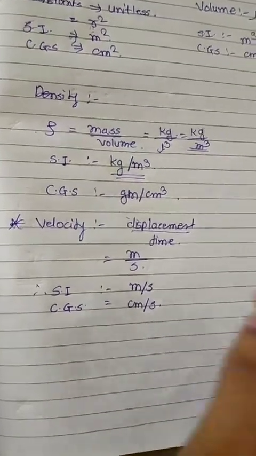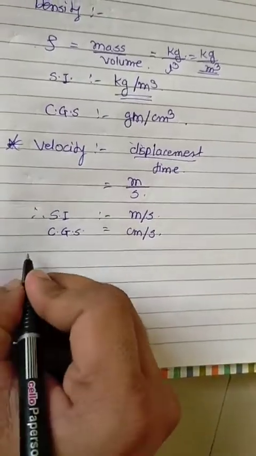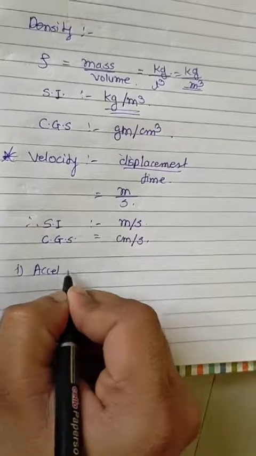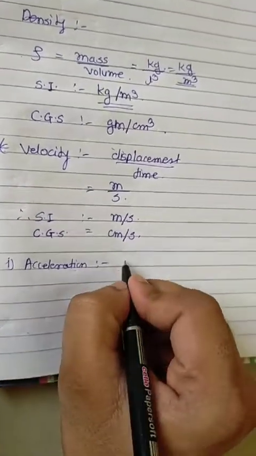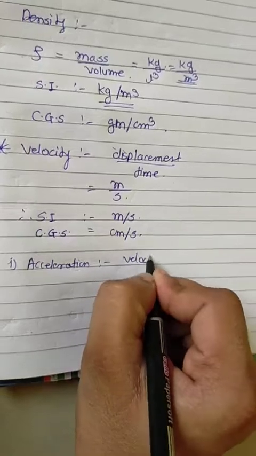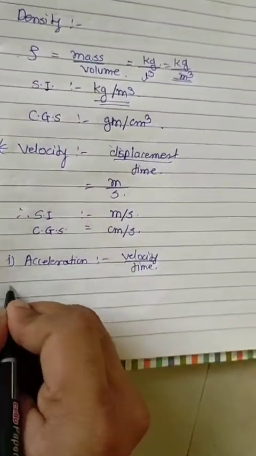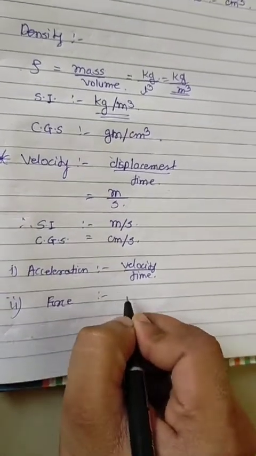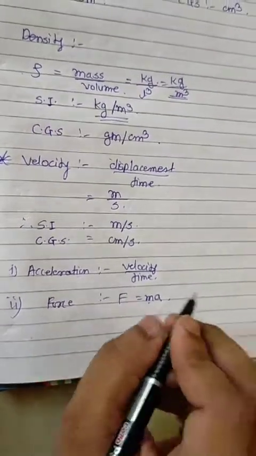Now some examples you will do. I will give them to you. First one is acceleration. The formula for acceleration is the rate of change of velocity, meaning velocity upon time. Next one, force. According to Newton's second law, F is equal to ma, where m is the mass and a is the acceleration.